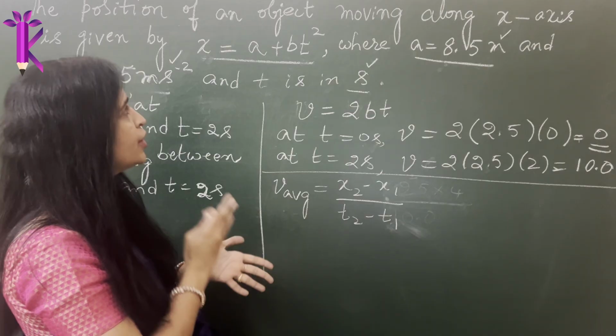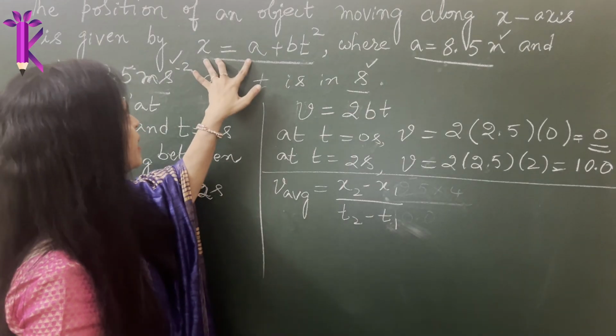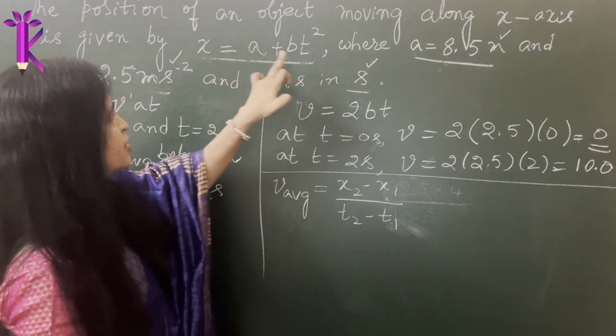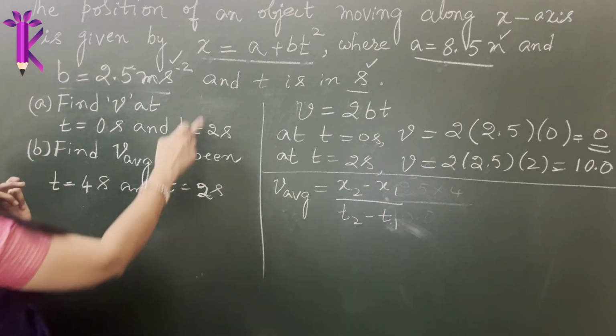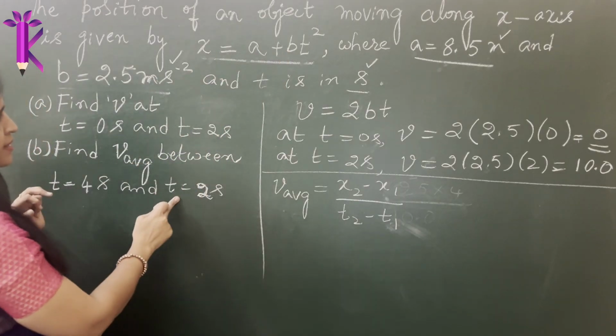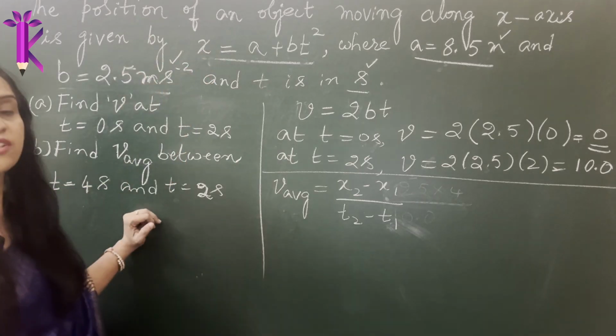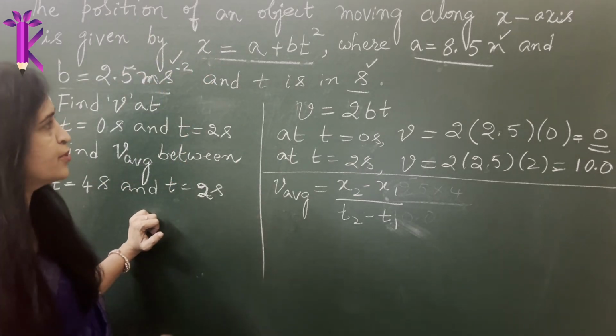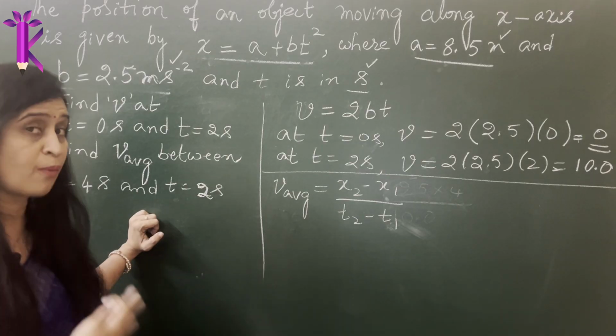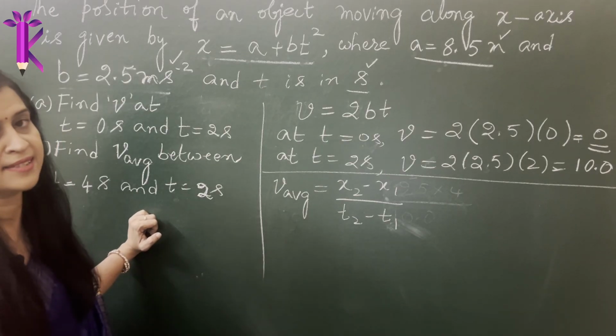No. But how do you calculate the values of x2 and x1? By using this expression. Substitute the values of the given t's and the a and b's in this given expression to find out the values of x1 and x2. I'll give you some time to calculate it. I'm going to pause and then I will reveal the answer.